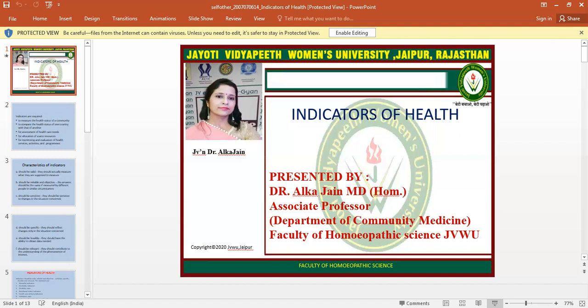Now, the characteristics of an indicator. The first characteristic of a health indicator is that it should be valid. That means it should actually measure what it is supposed to measure. The second is that it should be reliable and objective, and the answer should be the same if measured by different people in similar circumstances. Next, it should be sensitive to changes in the situation concerned.